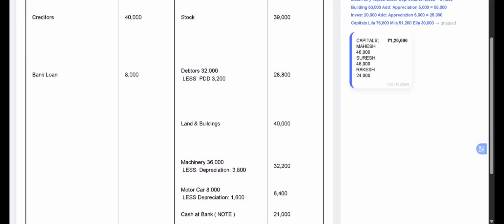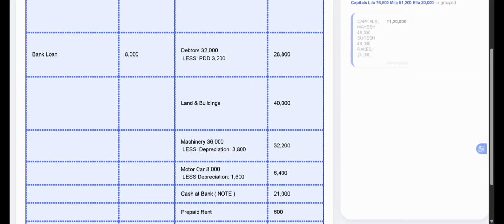And now we have to write all the capitals, that is the new capitals which we had calculated earlier in the working note. That is new capital calculated based on the new profit sharing ratio. The capitals of all the three partners.